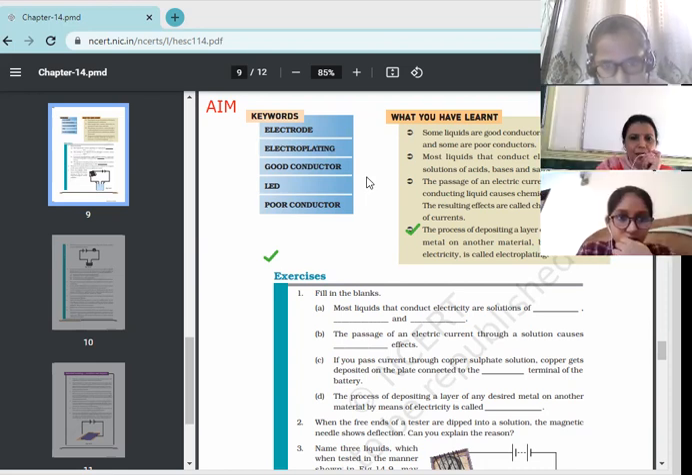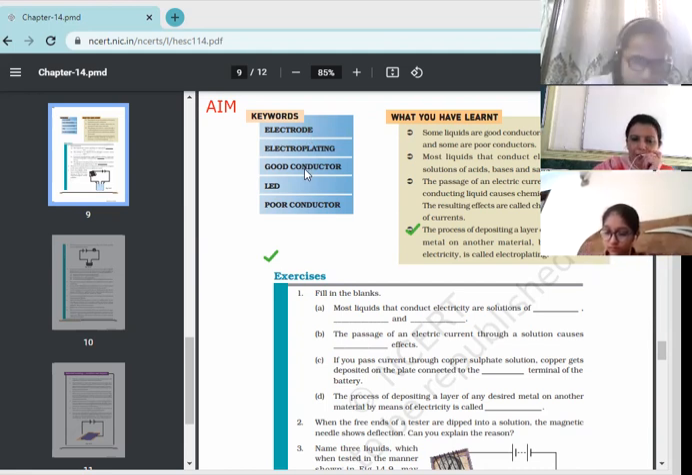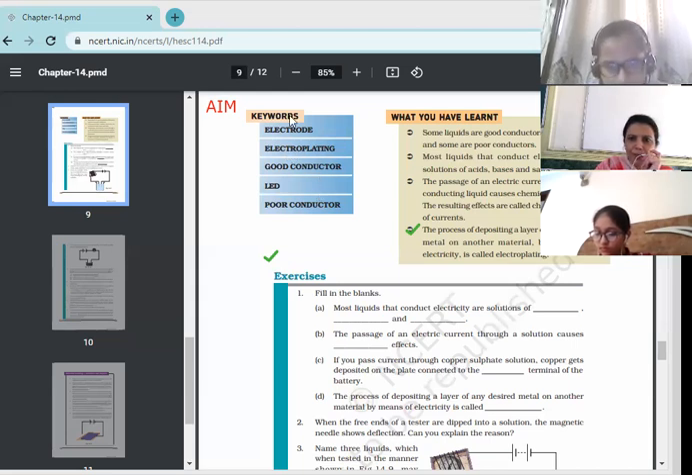So children, these are the 5 words, and I want a few more words from your side. As you read this chapter, you will get all those words. Okay, find out more words from this chapter. I hope all these 5 words are clear to you, and this is your work. You need to write down these words in the notebook. These are the difficult words of this chapter.